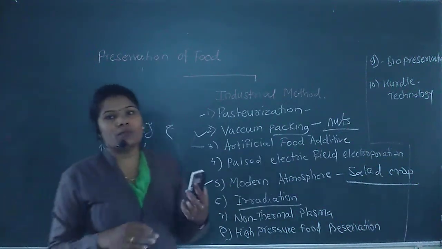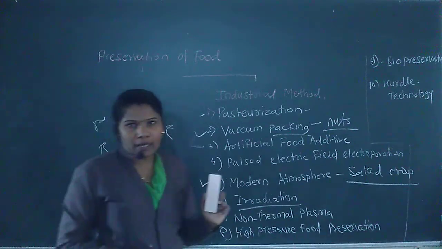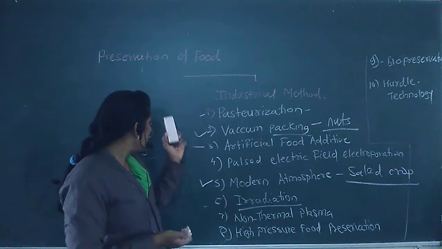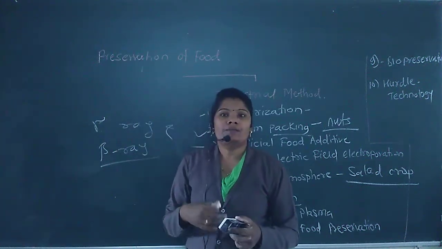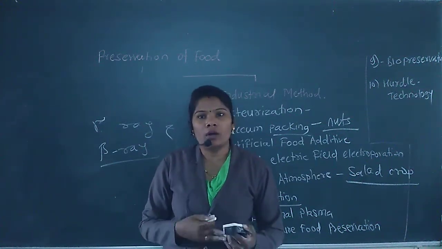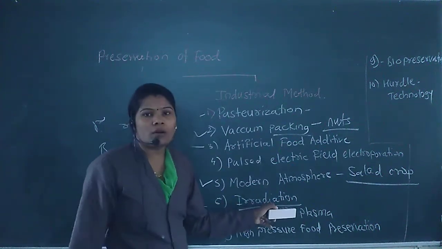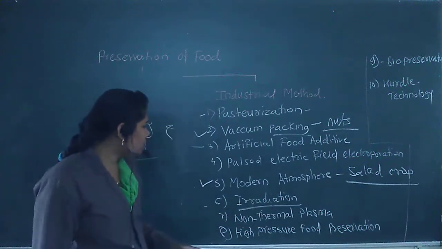We expose the food to the beta rays and also the gamma rays. Then by exposing this food to the gamma rays and beta rays, our food gets preserved by killing some microorganisms. This is also one of the techniques for the preservation of the food.